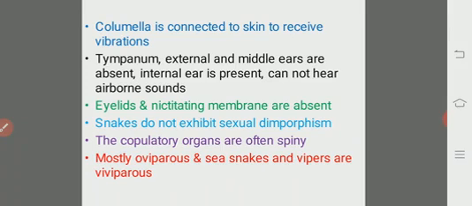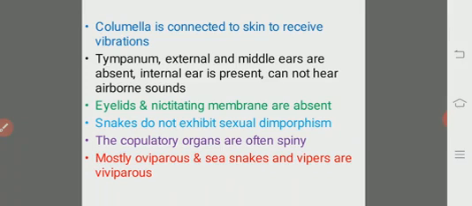And one more important thing, snakes do not exhibit sexual dimorphism. By visualizing the morphology of the snakes, we may not determine whether it is a male or female. And the copulatory organs in the male are often spiny.